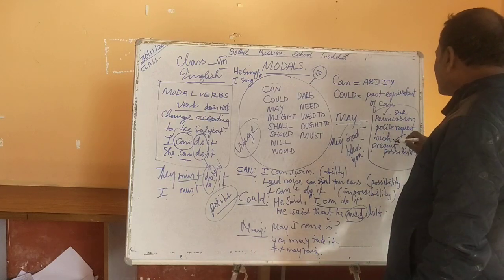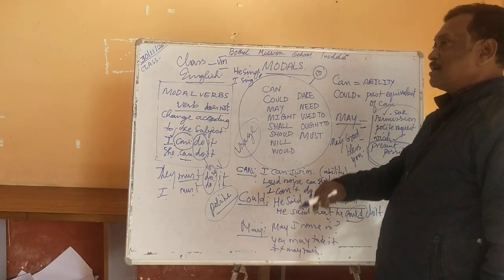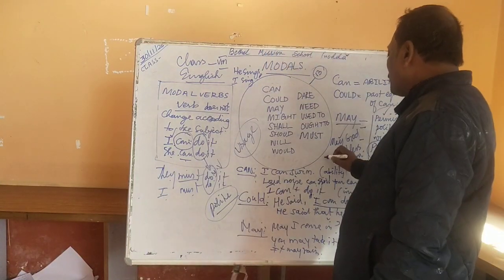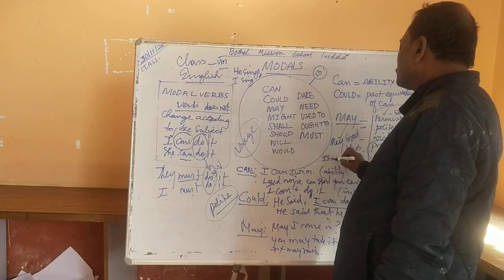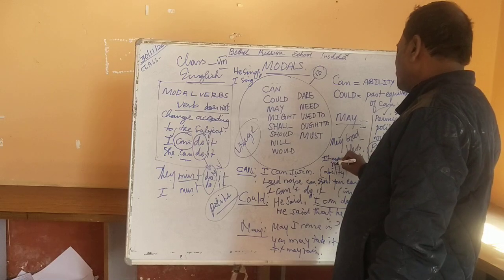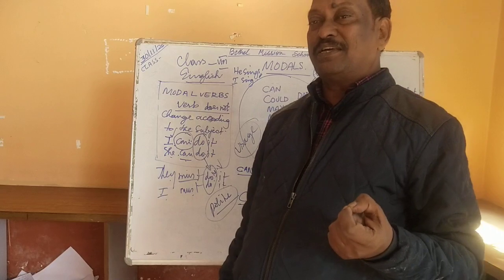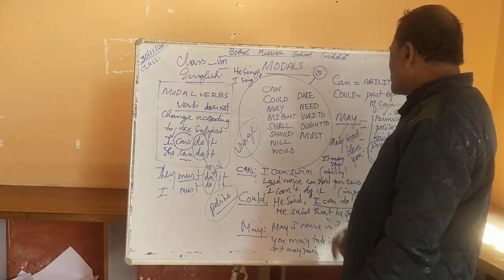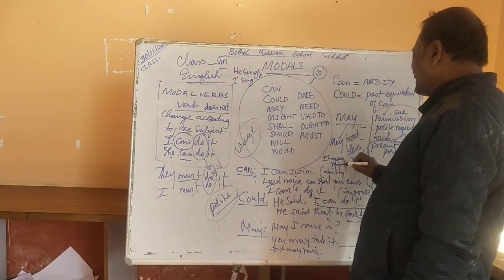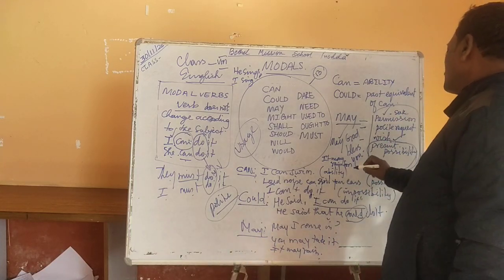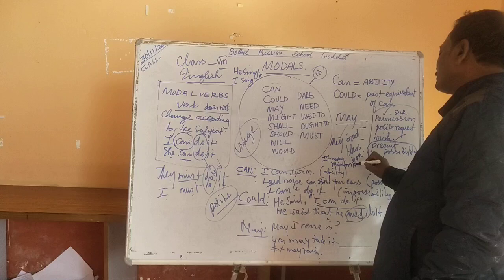Now you look at this, the last use of may. Present possibility. What is a present possibility? It may rain tonight. It is not a guarantee or a sure possibility, but it is a possibility, a probability. It may rain tonight.